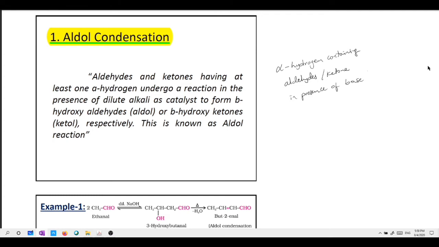Some people call it as alkali. Undergoes condensation to form alpha comma beta and alpha hydroxy